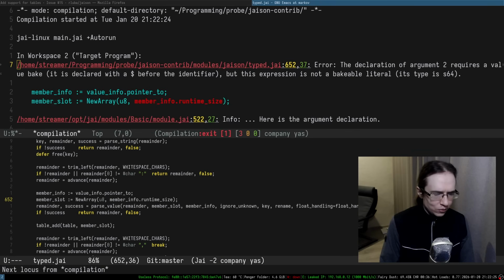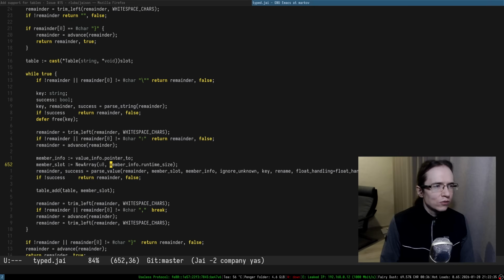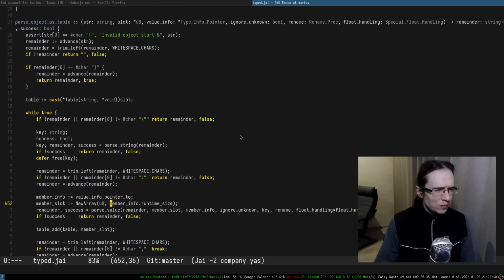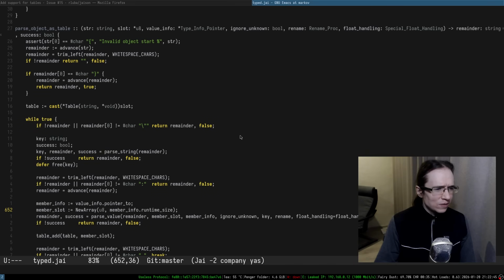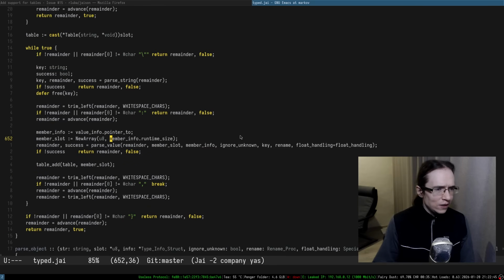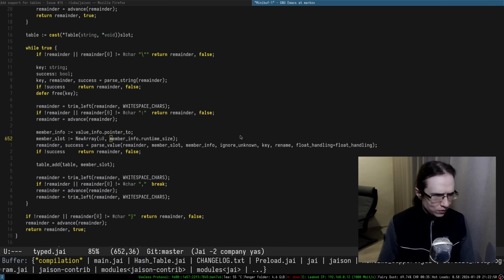Okay, still doesn't work exactly. Declaration of two parameters, member info. What am I looking at? Excuse me. Fuck. Wait, didn't it work before? What happened?